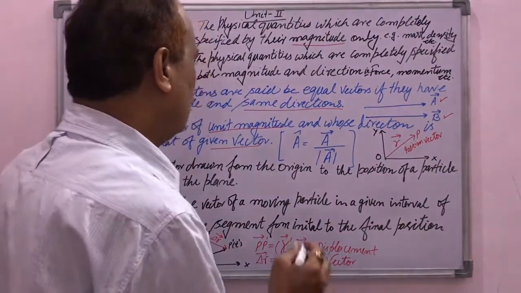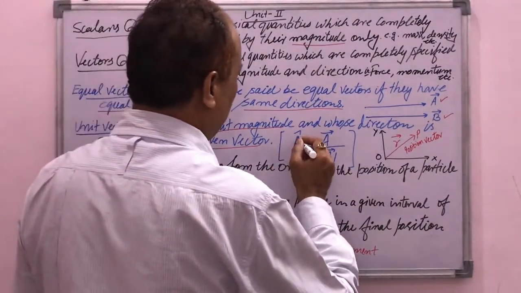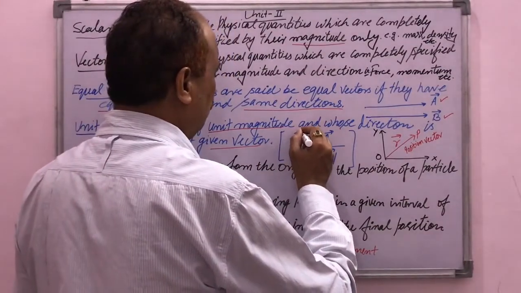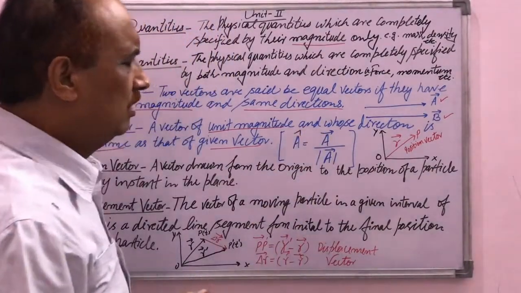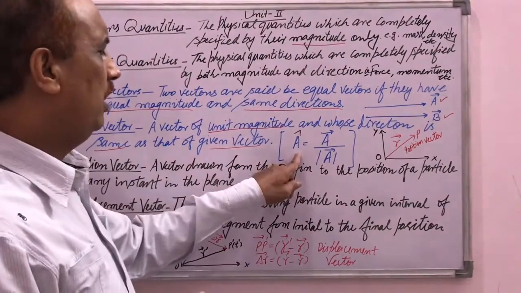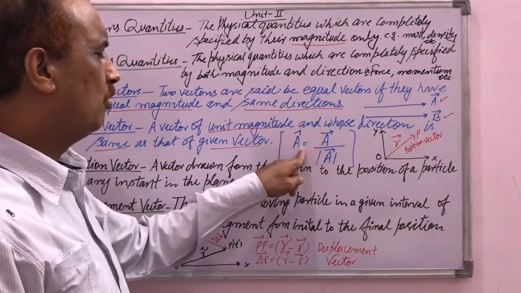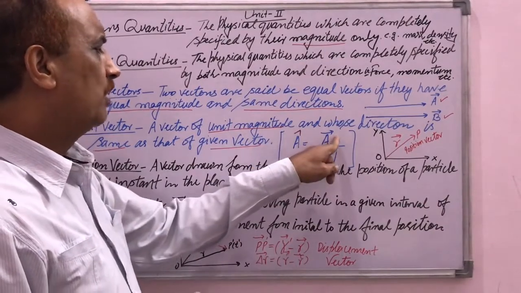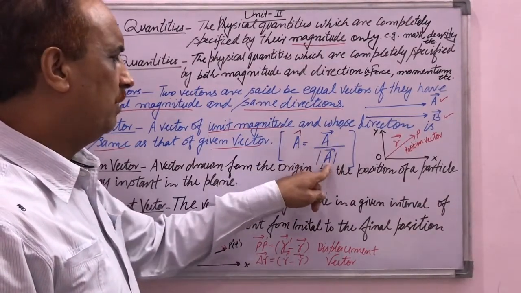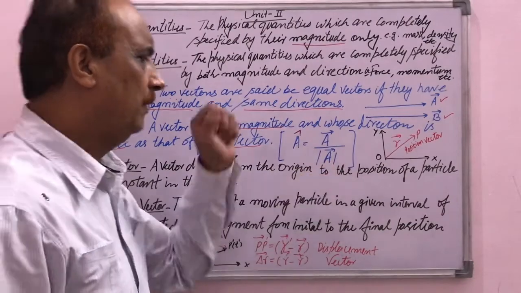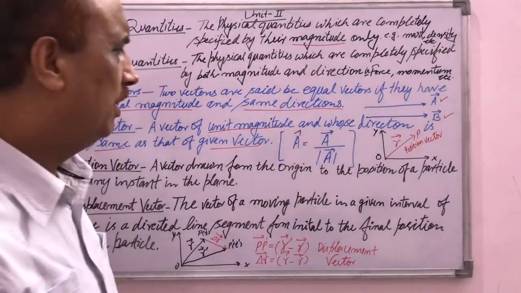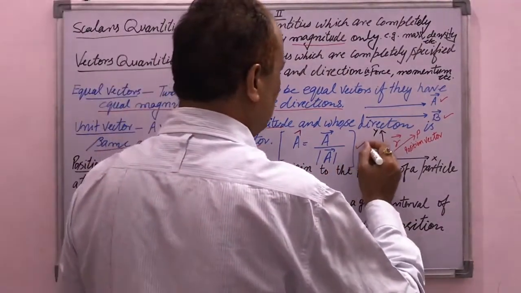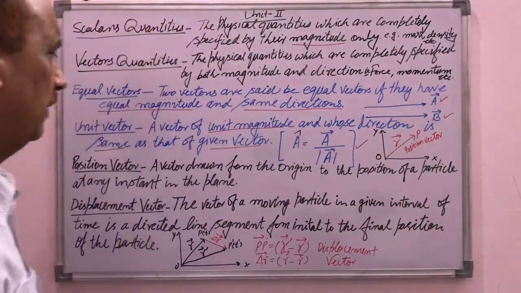A unit vector is denoted by writing the symbol of the vector with a cap. We have to put a cap on the head of the symbol of the vector, say A cap. The formula of the unit vector is: A cap, the unit vector, equals vector A divided by the magnitude of vector A. This is the formula of the unit vector.